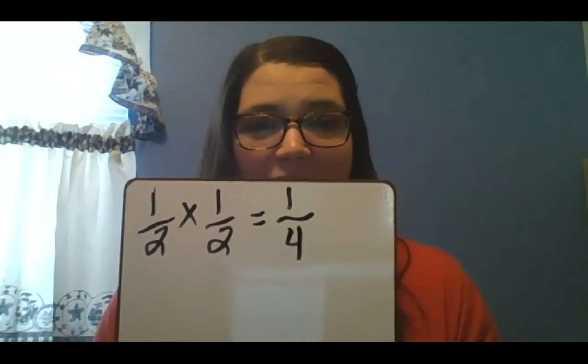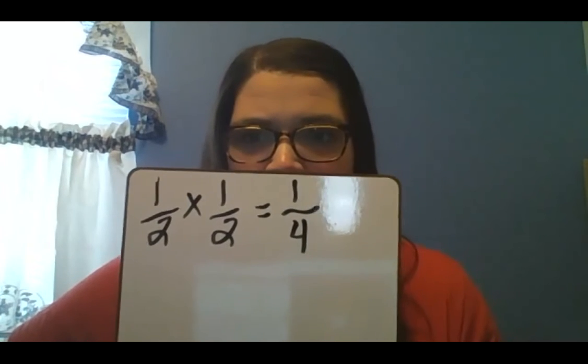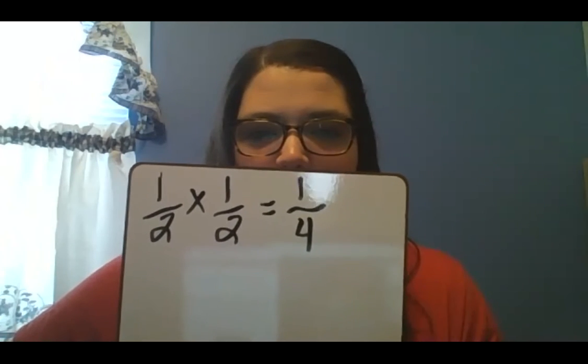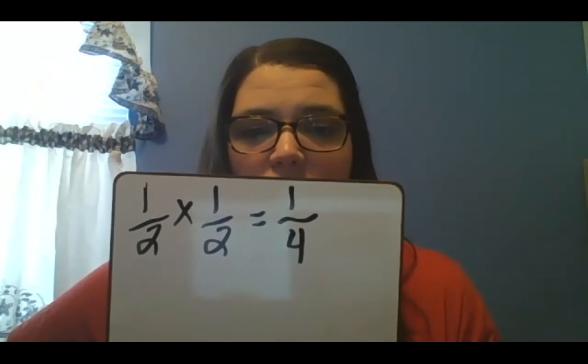So if you were to half your recipe, instead of using half a teaspoon of baking soda, you're gonna use 1/4 a teaspoon of baking soda. So to half your recipe, you're only gonna use 1/4 a teaspoon of baking soda. So to keep going, the next part of your recipe is 1/4 a teaspoon of baking soda, and you're going to half the recipe, so you're gonna do 1/4 times a half. So you just multiply straight across to figure that out.